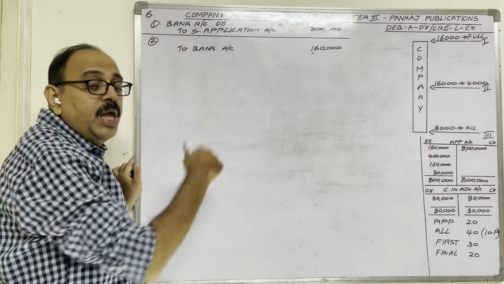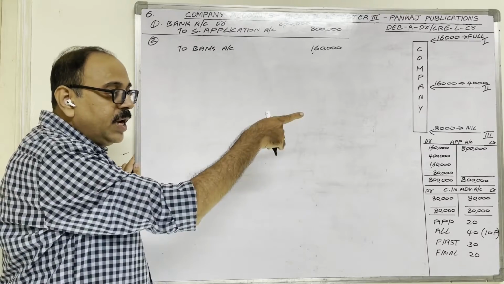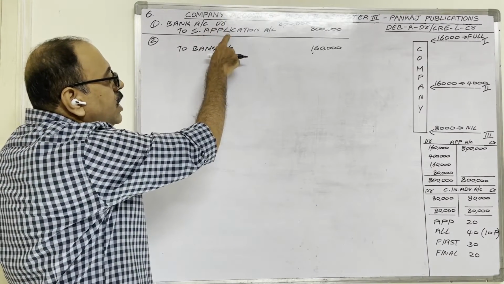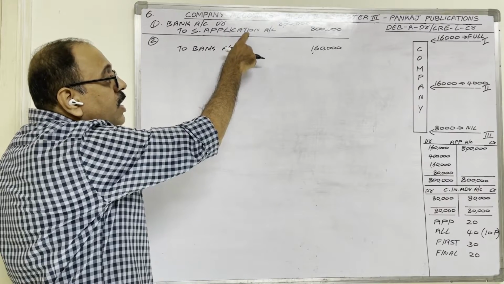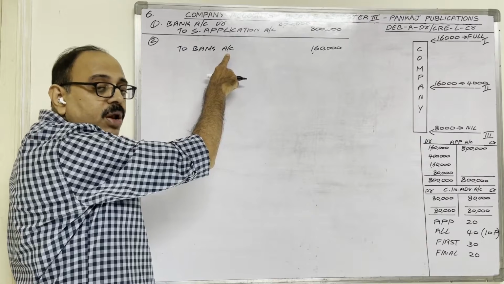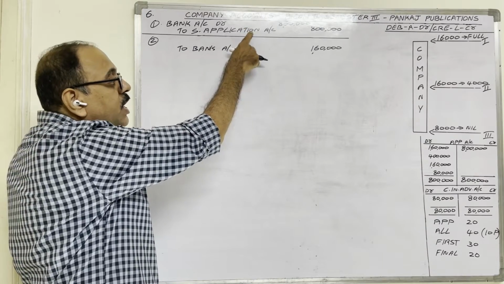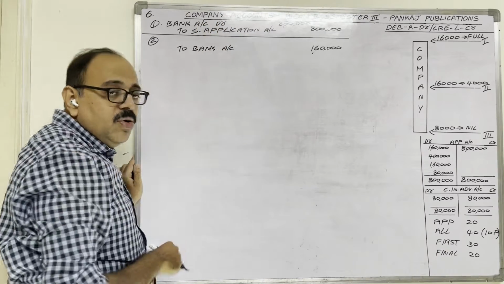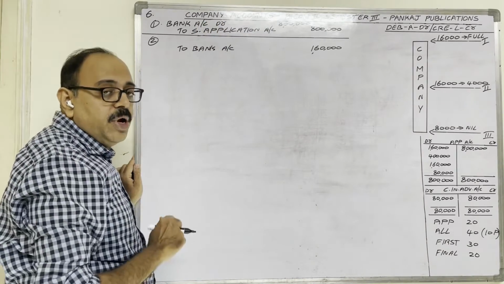Now we are paying money to them. Therefore, applicants are not creditors to us. In the first entry, by crediting, we have written that they are creditors to us. Now, as we are paying money to them, they are not creditors. So this creditor we have to cancel. By crediting, we have created the creditors account. If you want to cancel, you have to debit.